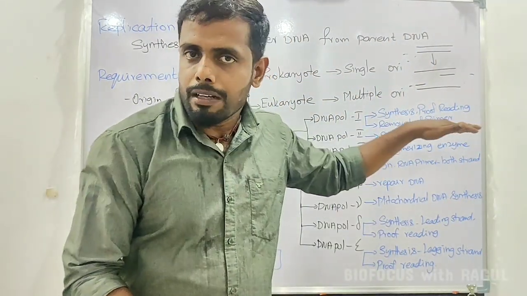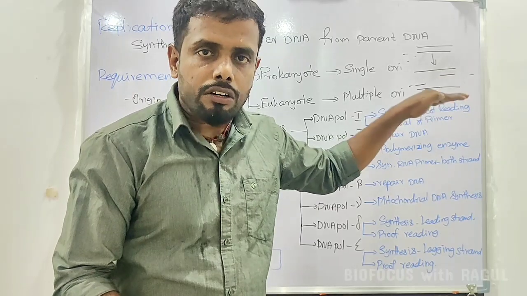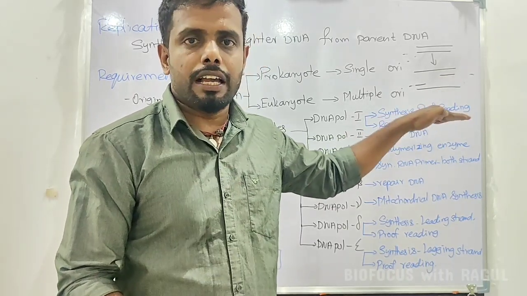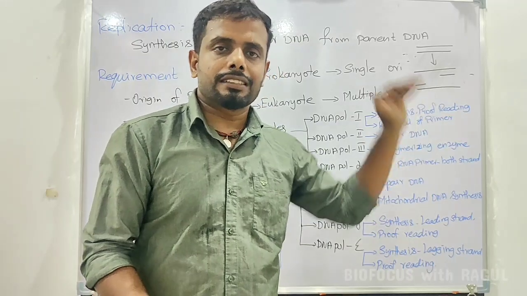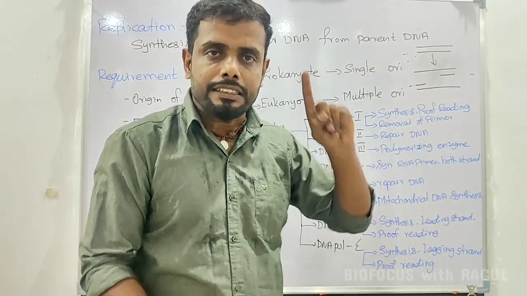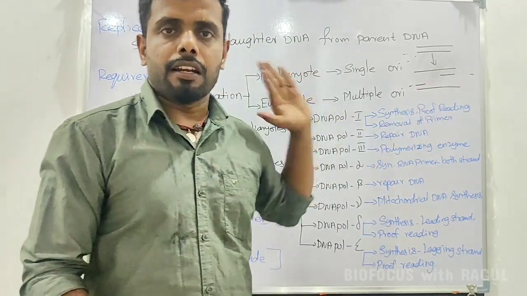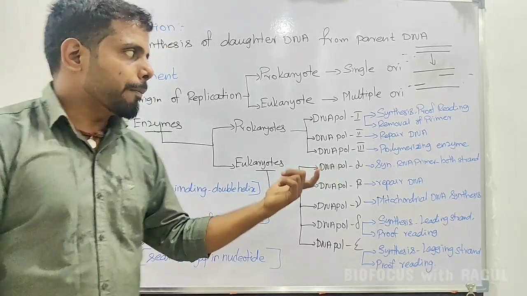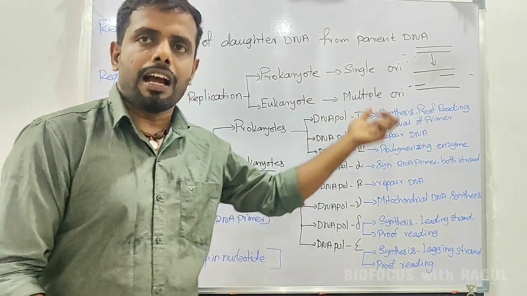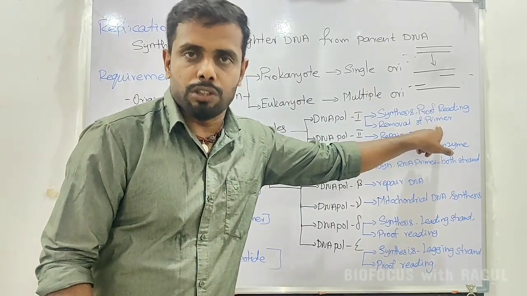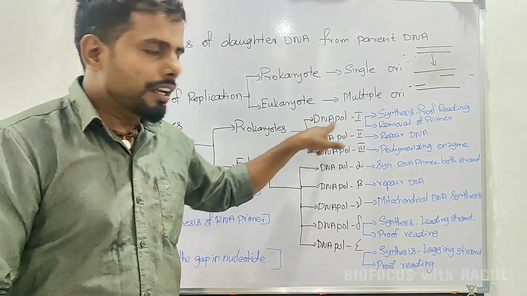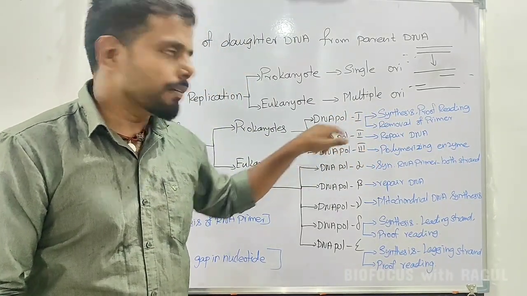What is a primer? It is a short nucleotide sequence which helps to initiate the replication. The first one required to start the replication process is the primer. Once the process is complete, the primer has to be removed. Who comes for that? DNA polymerase 1 comes.